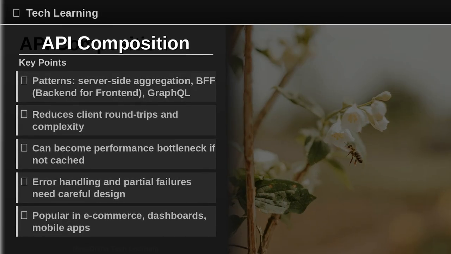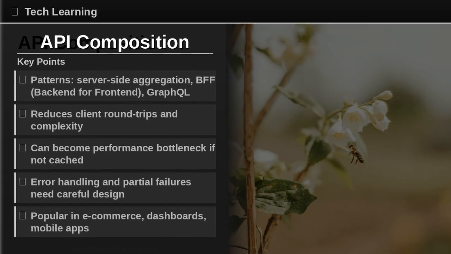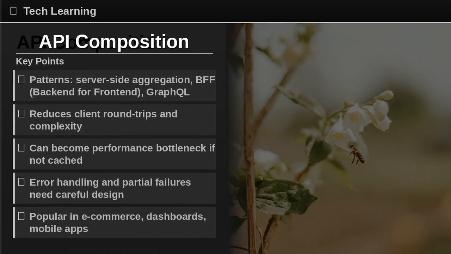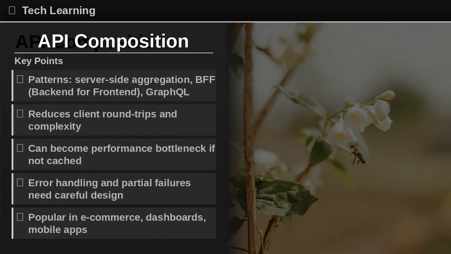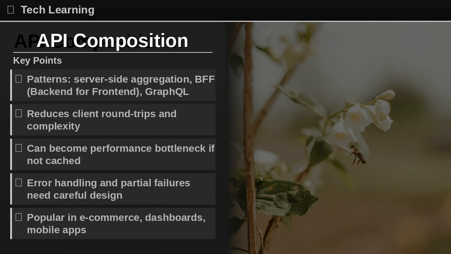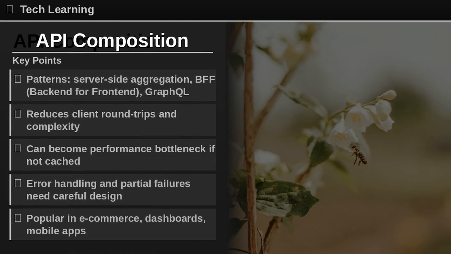Here are the key things to know about API composition. Point 1. Patterns: server-side aggregation, BFF (backend for frontend), GraphQL federation. Point 2, reduces client round trips and complexity.